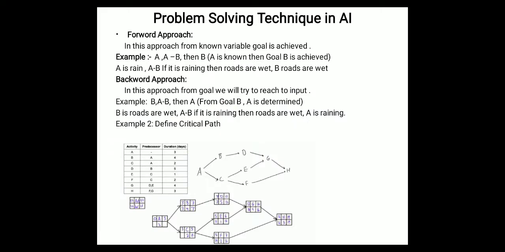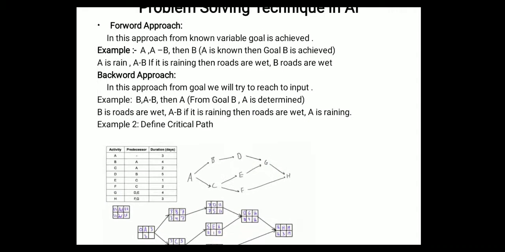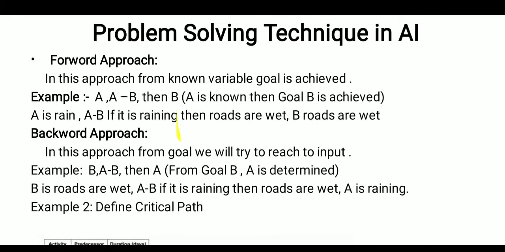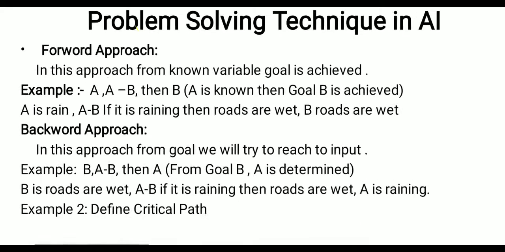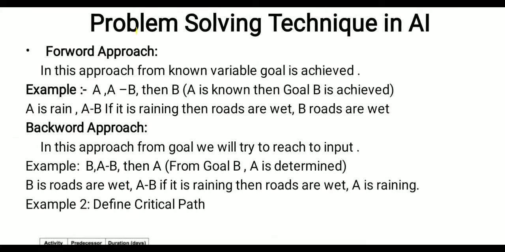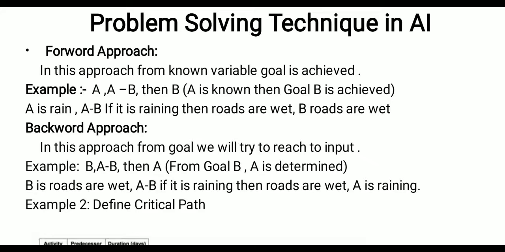So problem solving techniques in artificial intelligence. So forward approach. In this approach, from known variable, goal is achieved. That means here whatever the given data is there, from that data we will try to achieve our goal.